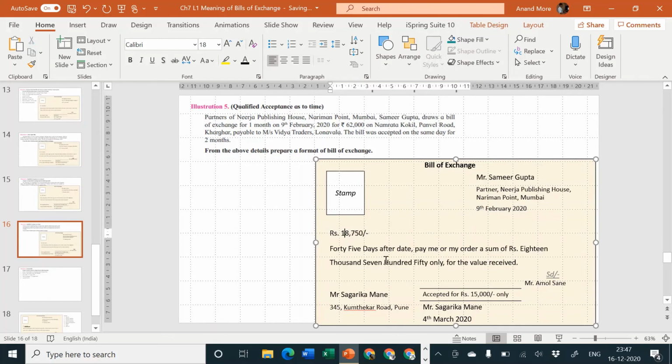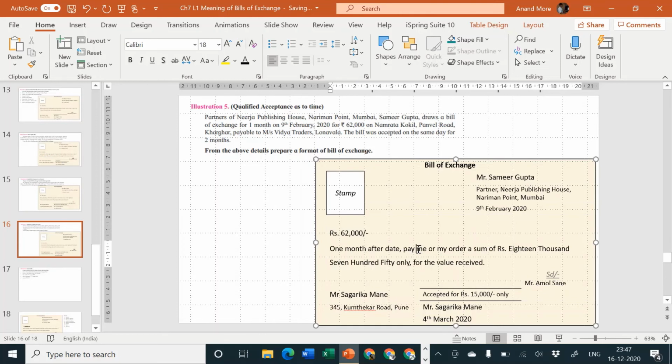Bill is for how much amount? Bill is for 62,000. Bill is for how many months? 1 month. It is not for days now, it is in months. Have they told you after date or after sight? Nothing is mentioned. That means it must be considered as after date. 1 month after date. Pay whom? Pay to Messrs. Vidya Traders, Lonavala.